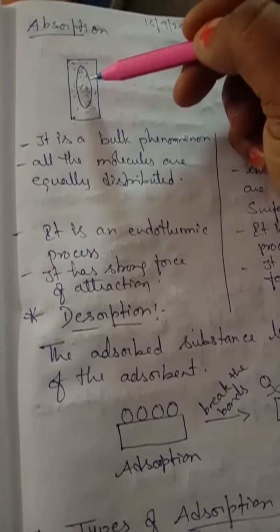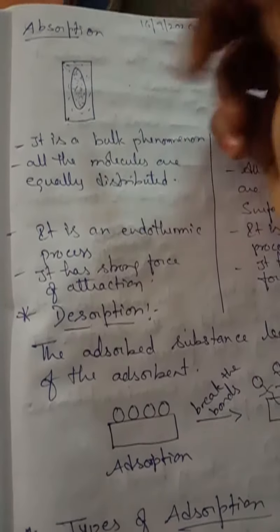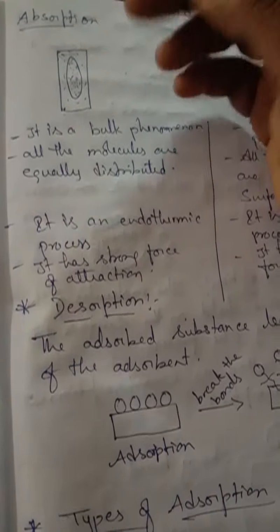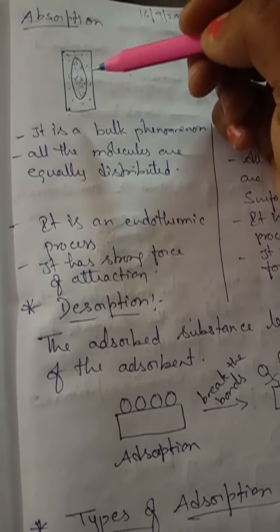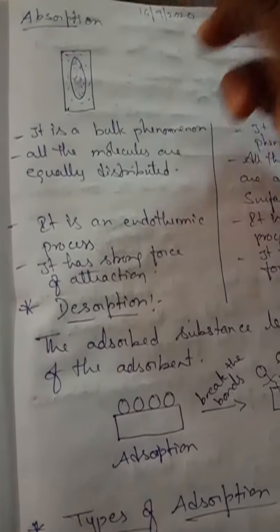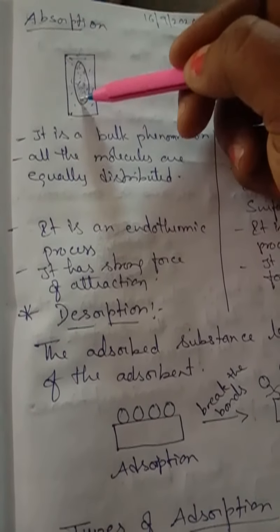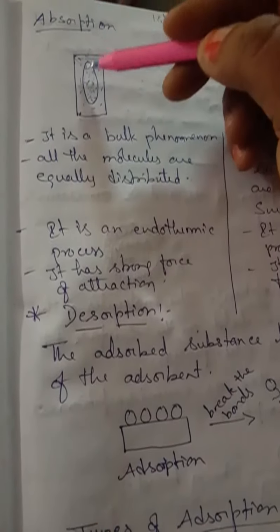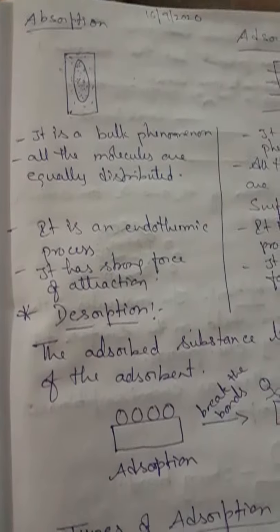Why is it a bulk phenomenon? Because all the molecules present surrounding it can be absorbed and equally distributed. And when this process is happening, it is an endothermic process, meaning it absorbs some heat energy. So because it absorbs heat energy and all the molecules are distributed equally, it has a strong force of attraction in absorption.